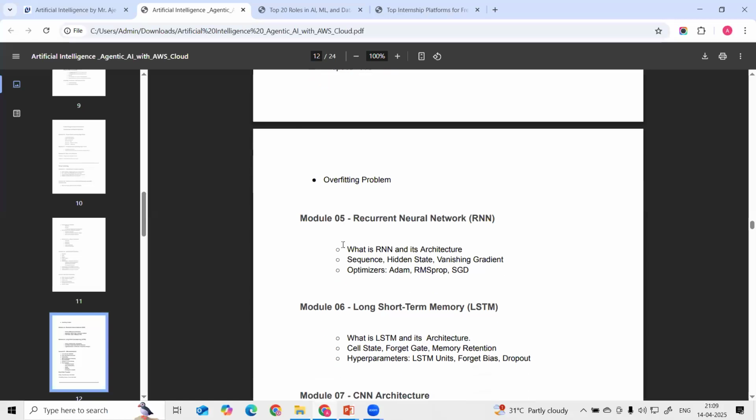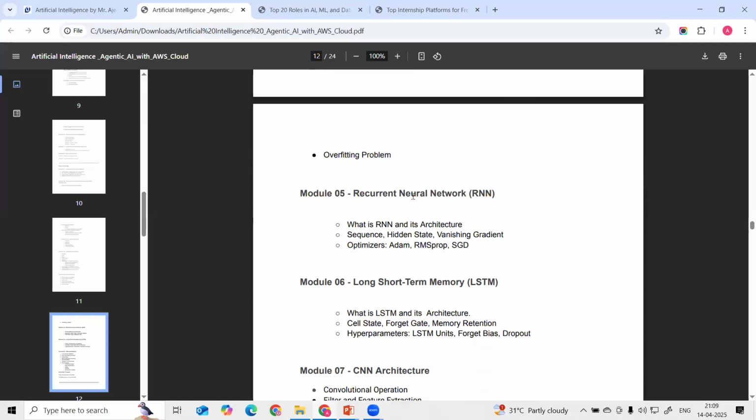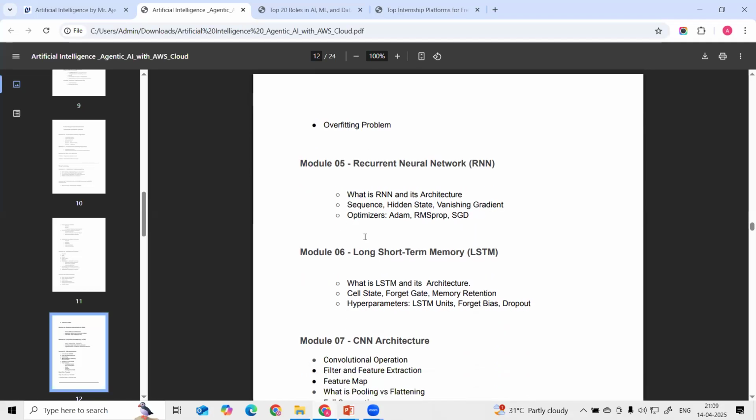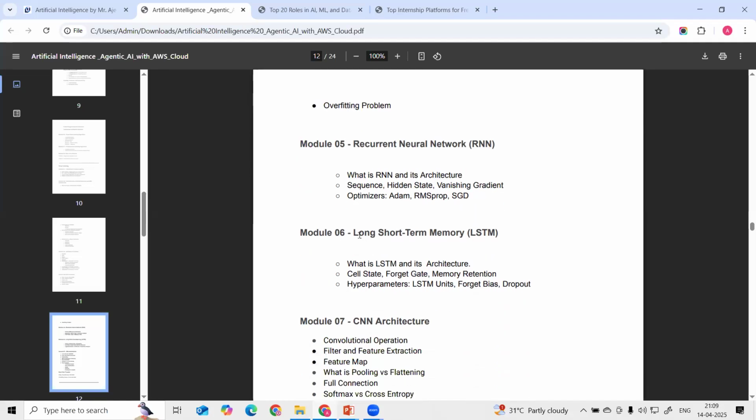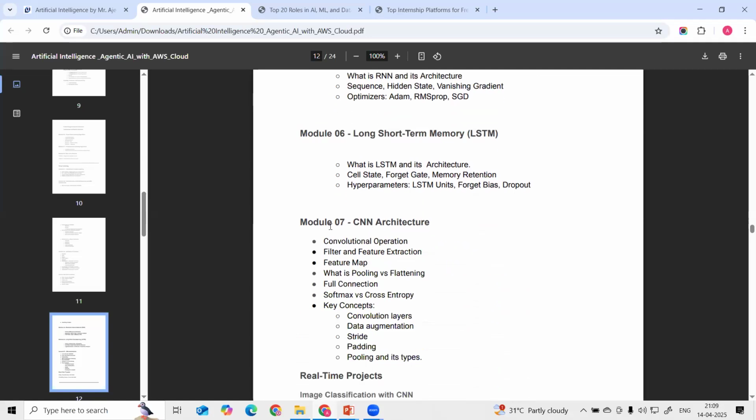Then we are going to build RNN, recurrent neural networks. And then we are going to build the long short-term memory, LSTM, architecture. After that, we are going to start the CNN architecture.